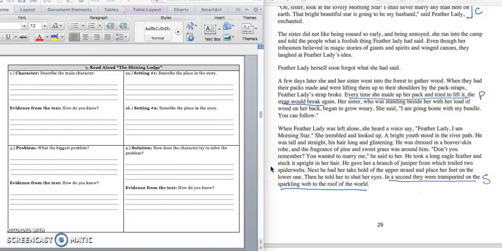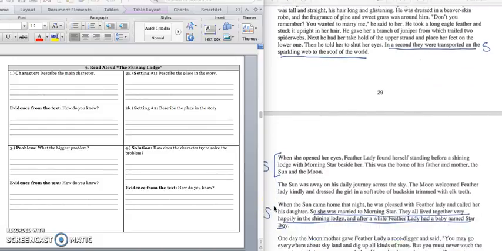"Don't you remember? You want to marry me," he said to her. He took a long eagle feather and stuck it upright in her hair. He gave her a branch of juniper from which trailed 2 spider webs. Next, he had her take hold of the upper strand and place her feet on the lower one. Then he told her to shut her eyes. In a second, they were transported on the sparkling web to the roof of the world.